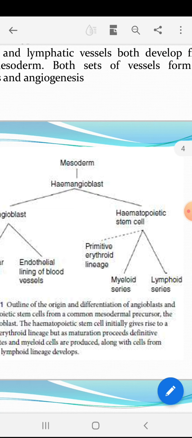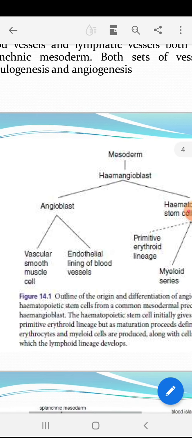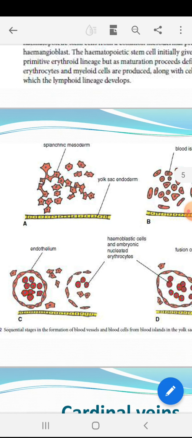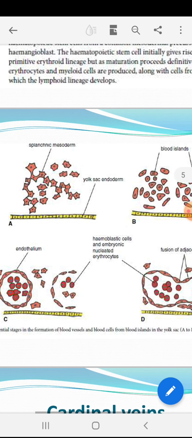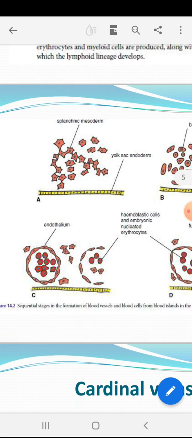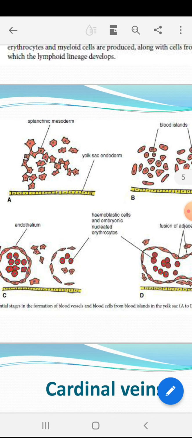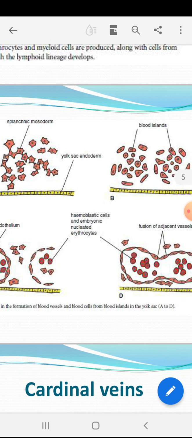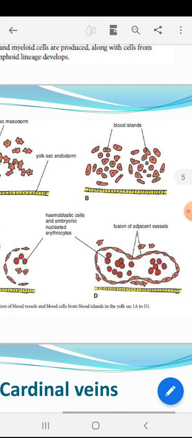First is the primitive erythroid series, which develops into the RBC. Then the myeloid series and lymphoid series are involved in the formation of the WBC. Then see here in the diagram, there is the splanchnic mesoderm and yolk sac endoderm, which form the blood island. The blood islands unite together and form endothelium. Then hemoblastic cells form, and we can say there is a formation of WBC and RBC inside this endothelium.